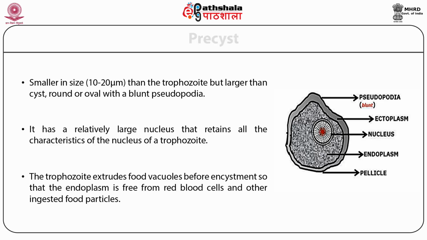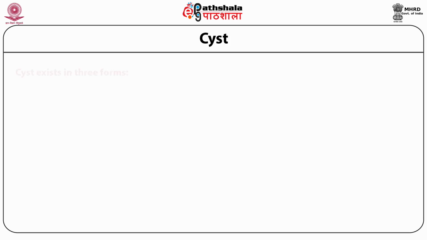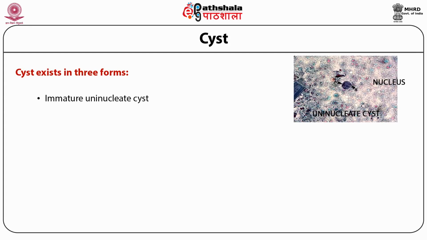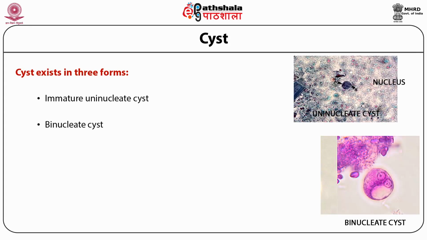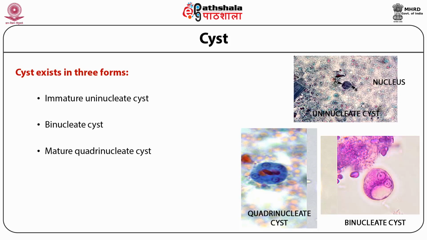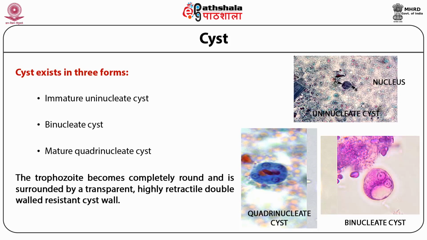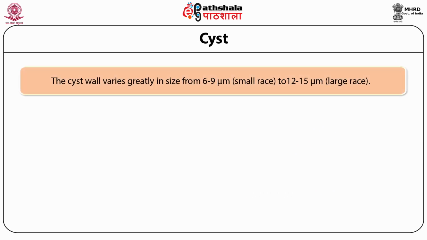The trophozoite extrudes food vacuoles before encystment so that the endoplasm is free from red blood cells and other ingested food particles. As you can see in the slide, the cyst exists in three forms: immature uninucleate cyst, a binucleate cyst, and mature quadrinucleate cyst. The trophozoite becomes completely round and is surrounded by a transparent, highly retractile, double-walled resistant cyst wall. The cyst varies greatly in size from 6 to 9 μm, which is a small race, to 12 to 15 μm, which is a large race.